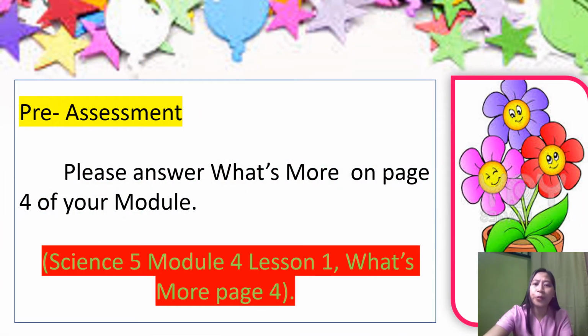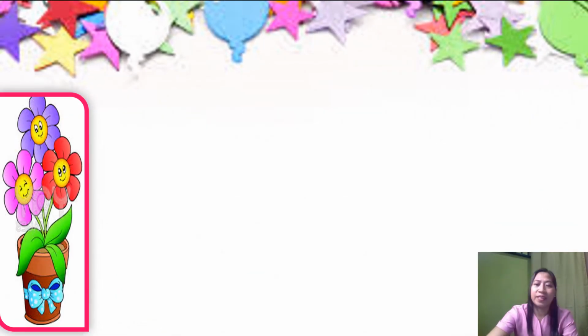Okay, so before we proceed, may I ask everyone to please get your module, turn it on page 4 of your module 4, lesson 1, and try to answer what's more. Okay, the instruction is already indicated in your module. And then as we go along, you can check if your answers are correct. Are you done answering what's more on your module? I hope so, as we discuss the different parts of the flower.